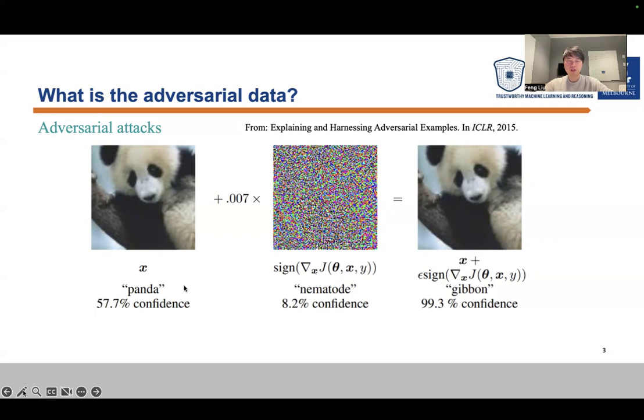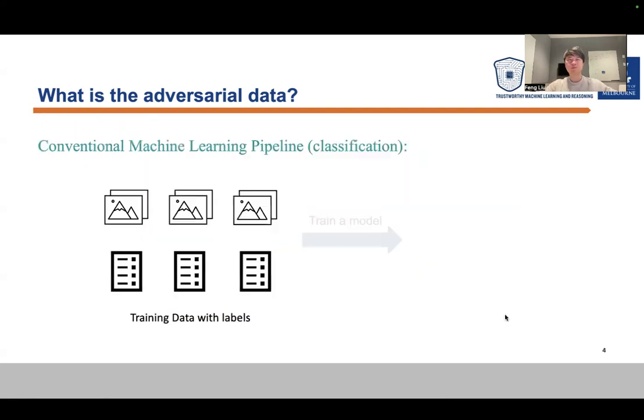However, the previously pre-trained classifier will recognize the left one as panda with a high confidence. But after the adversary attack, we will get this one. It's also a panda image to our human eyes, but the previous classifier will predict this panda as gibbon with very high confidence. That's the adversary attack. It will attack the original images such that the original classifier cannot work well.